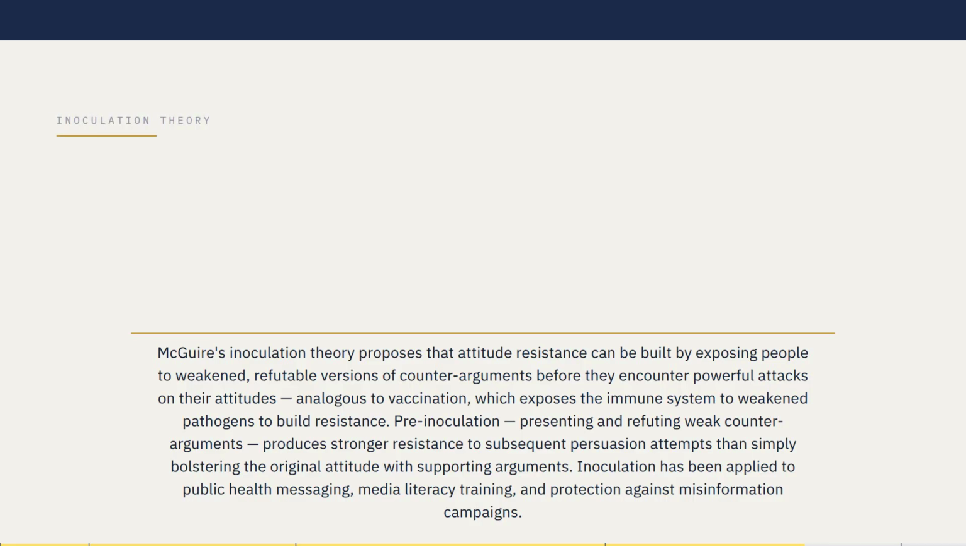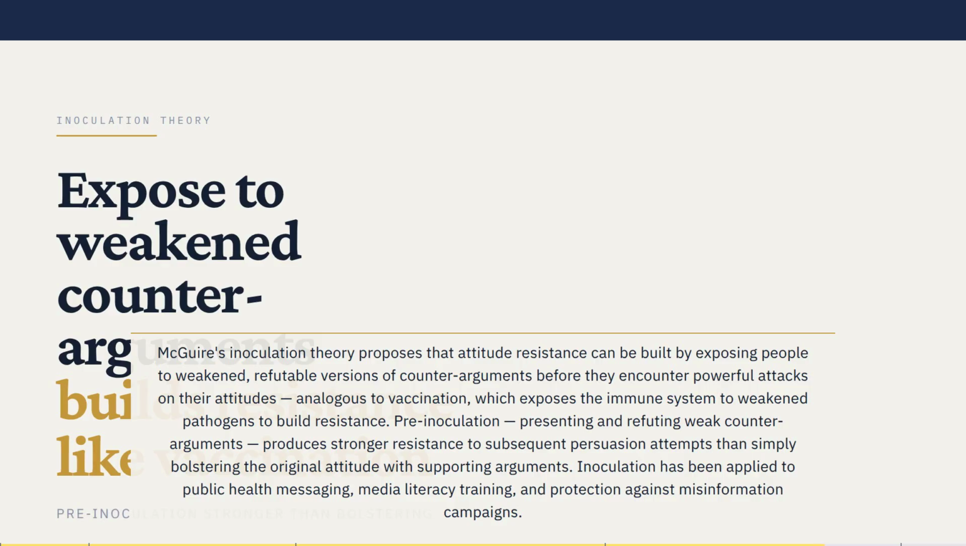Maguire's inoculation theory proposes that attitude resistance can be built by exposing people to weakened, refutable versions of counterarguments before they encounter powerful attacks on their attitudes, analogous to vaccination, which exposes the immune system to weakened pathogens to build resistance. Pre-inoculation, presenting and refuting weak counterarguments, produces stronger resistance to subsequent persuasion attempts than simply bolstering the original attitude with supporting arguments. Inoculation has been applied to public health messaging, media literacy training, and protection against misinformation campaigns.